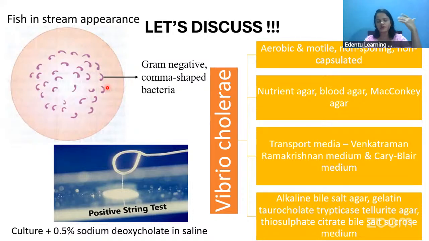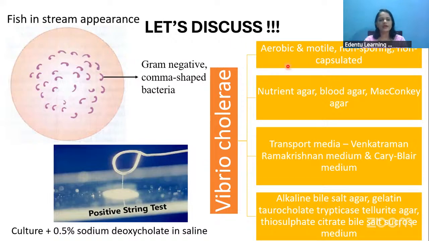When Robert Koch looked at it under the microscope, he saw the bacteria as parallel rows, and he gave it the name fish in stream appearance, like how fish move in a stream.